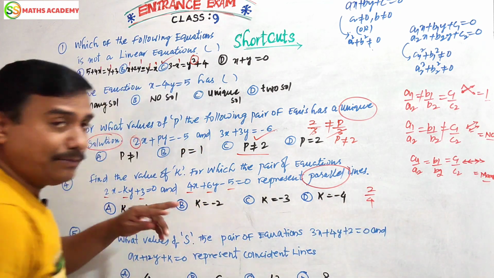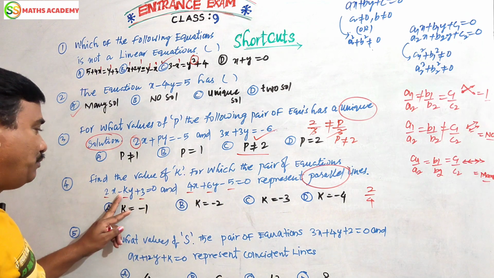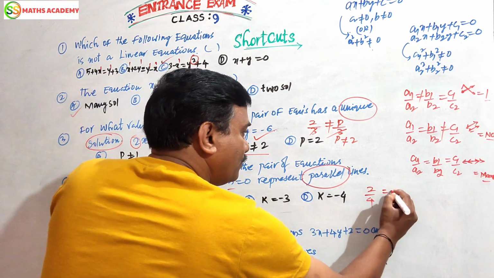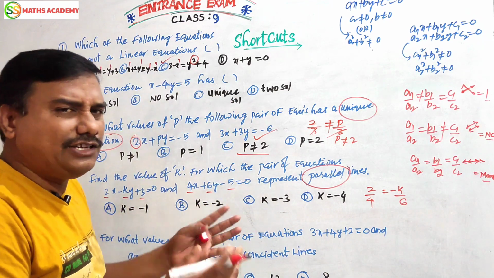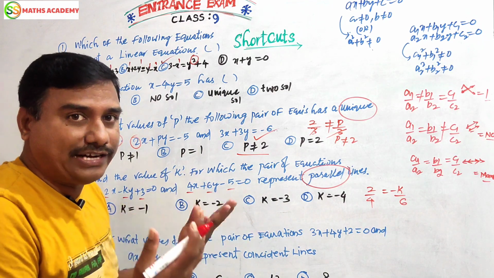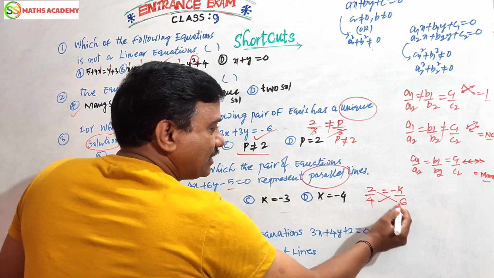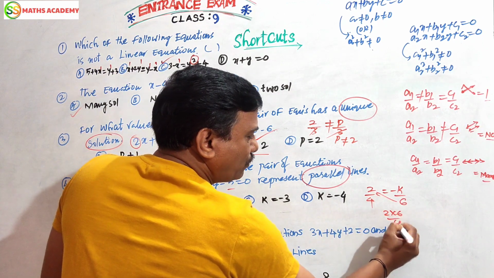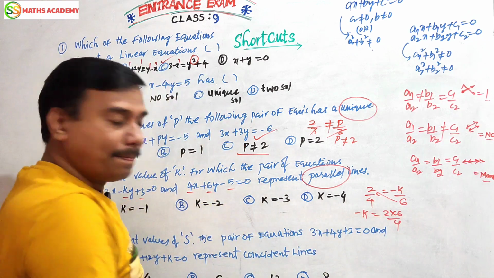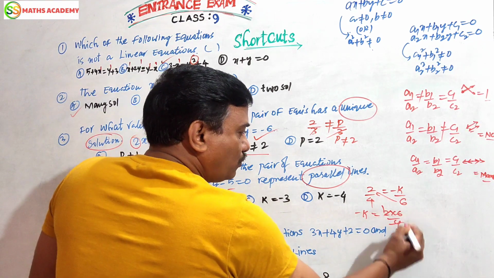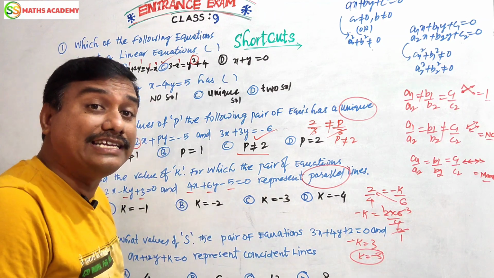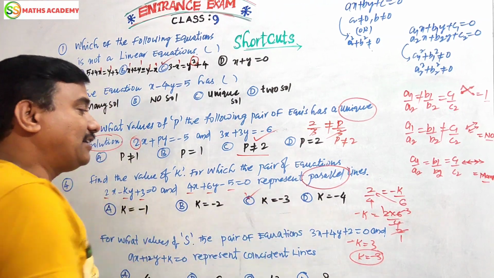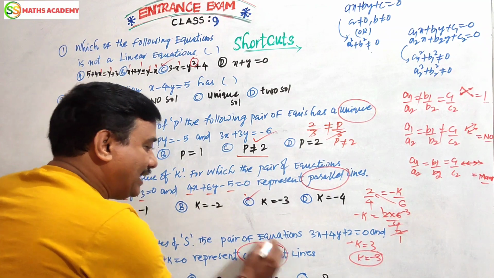Right, a1 by a2 is 2 by 4. I am taking a shortcut. Minus b1 by b2. Not equal to, it is enough for us because we should find the k value. Now do the cross multiplication. This side 2 into 6 by 4 is equal to minus k. 2 ones are 2, 2 twos are 4, 2 ones are 2, 3 twos are 6. So minus k equals 3, then k equals minus 3. Finish, answer.